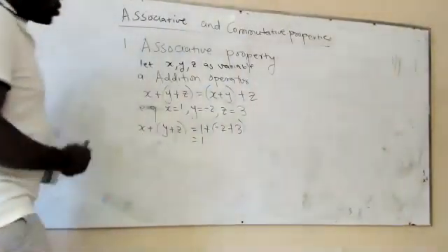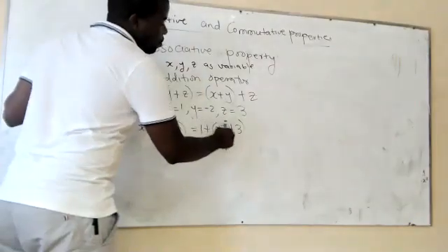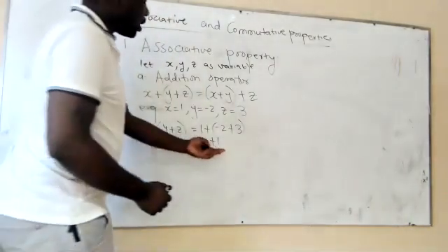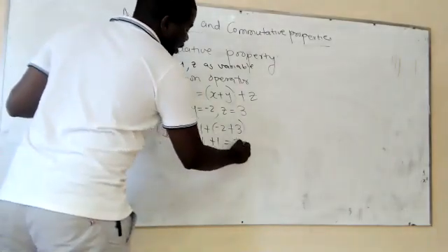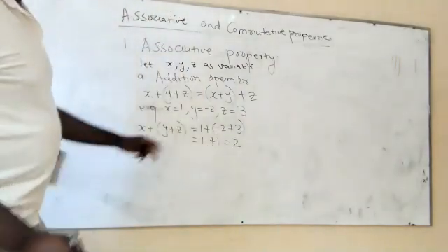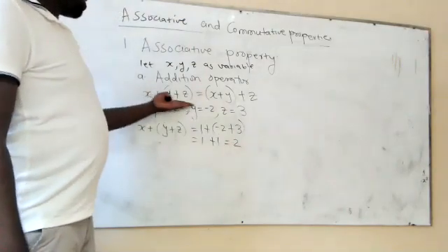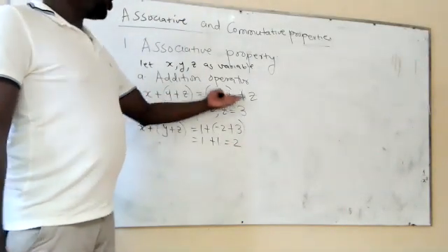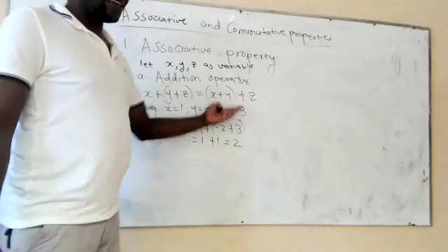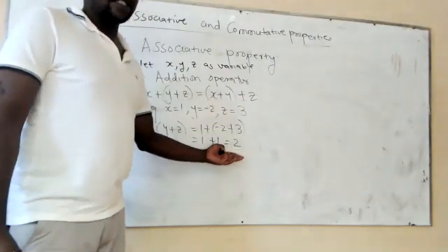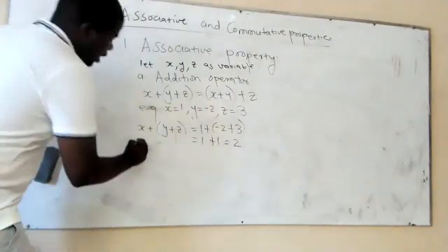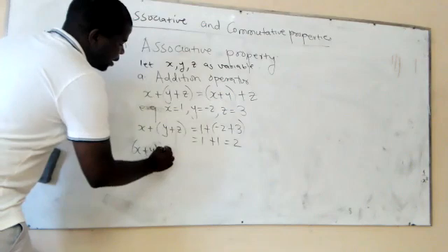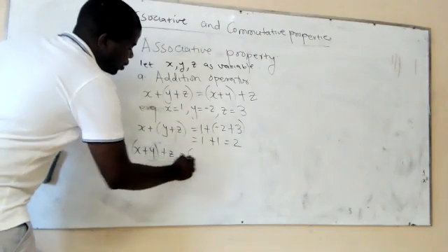So you can verify this with your calculator. -2 plus 3 is going to give you an answer of 1, which you can add to the 1, and you're going to get an answer of what? Of 2. So this is the answer we obtained when we use the associative property on the left-hand side. So let's use the associative property on the right-hand side and see if we're going to get to the same answer. On the right-hand side, which is x plus y and then plus z, let's see what we're going to get.